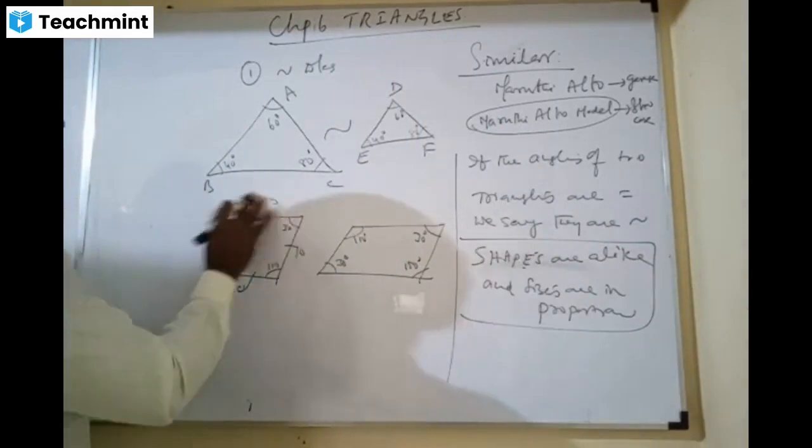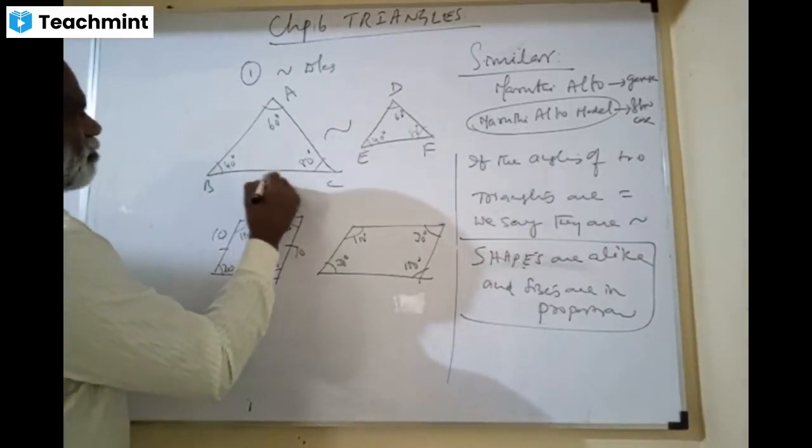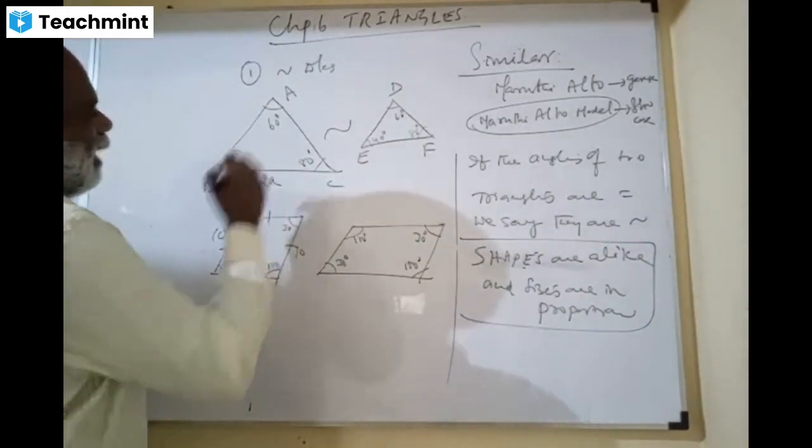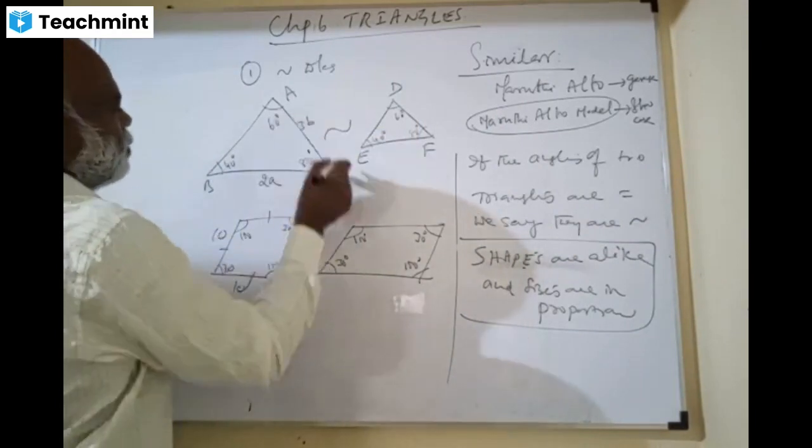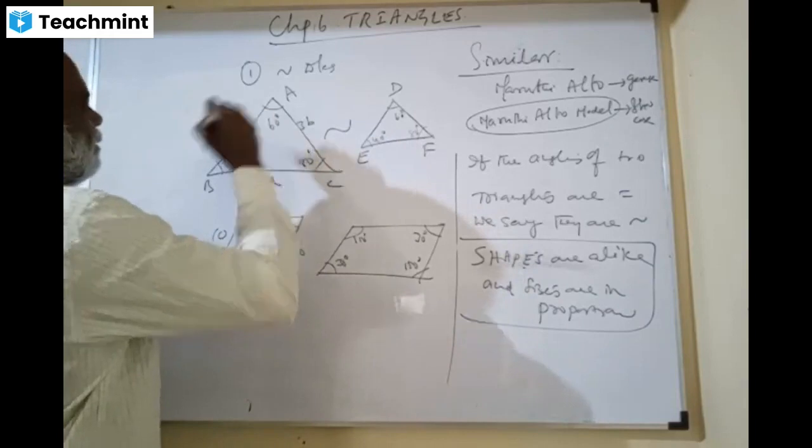So let us say this side is 2A. This is 3B. This is 5C.